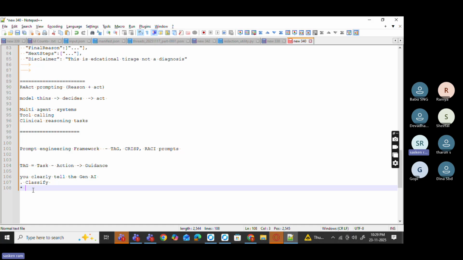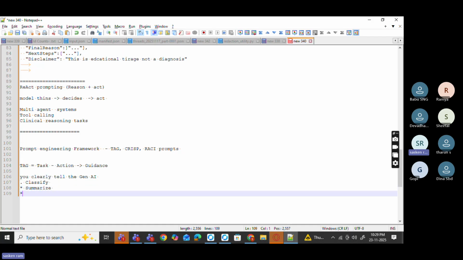Apart from this, we can use summarize also. For example, you have a big text, and you don't have time to run through each and every page. Simple example I gave you: you are buying a new house, and they give you the agreement document, the registration document. Before you sign it, you want to understand what things are there, right? You just upload it and say, hey, please summarize the attached and highlight the important legal related points.